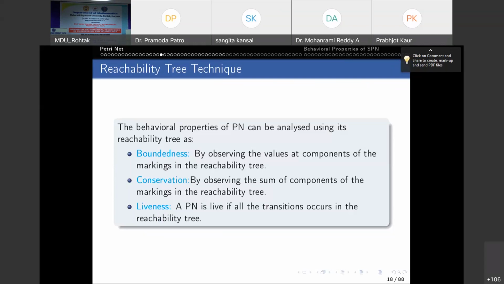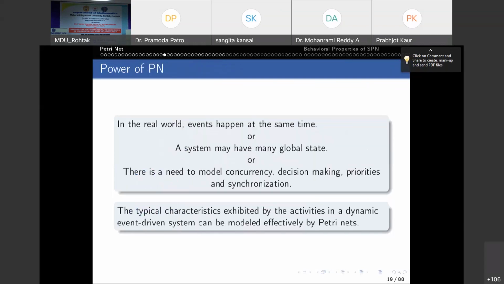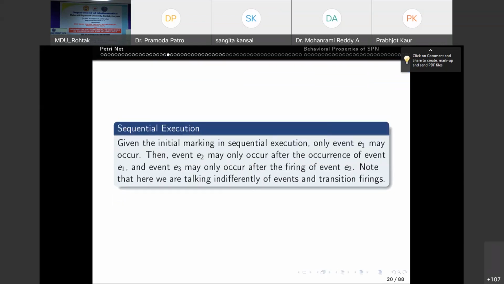It is not live. So in the real world, events happen at the same time, or a system may have many global states, or there is a need to model concurrency, decision making, priorities, and synchronization. Okay, so I'll talk about these things. So first is sequential execution. What is sequential execution? I'll give one example.